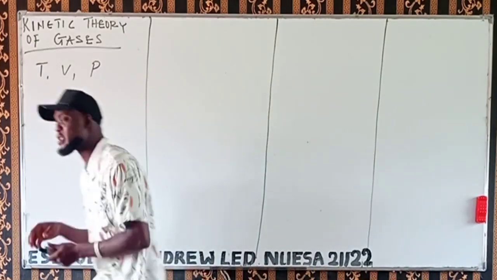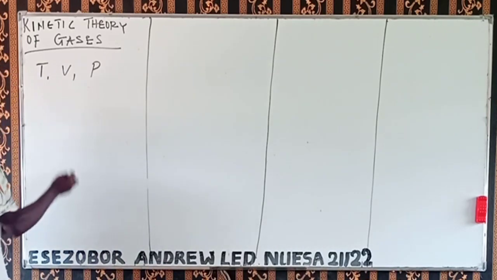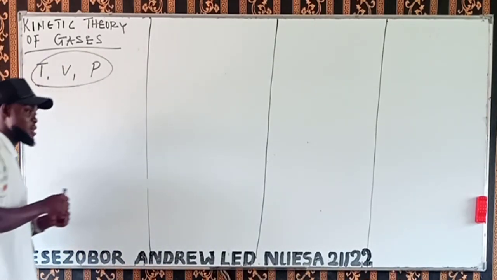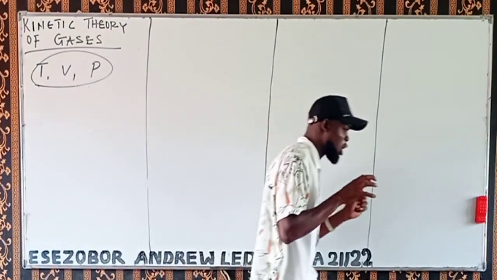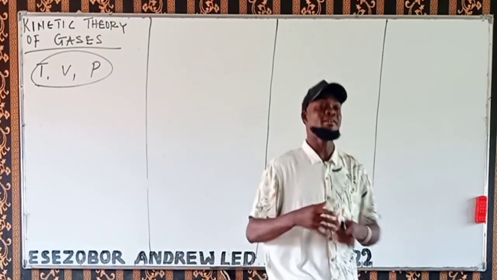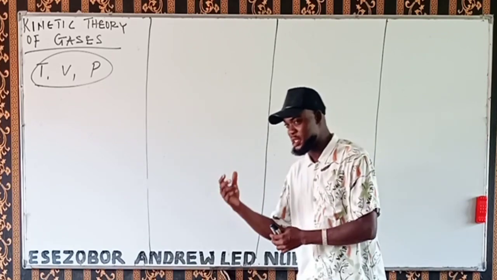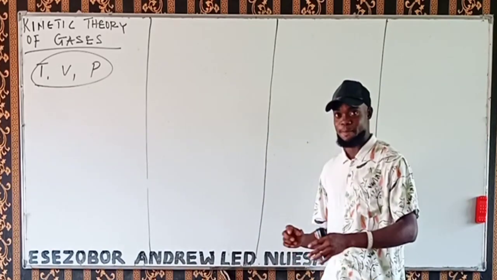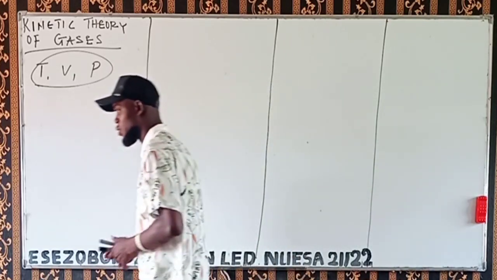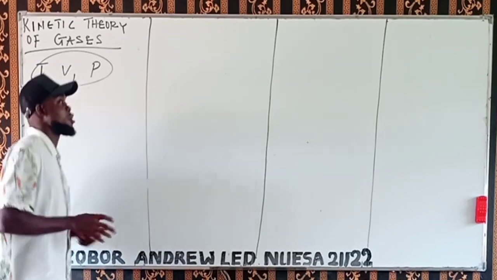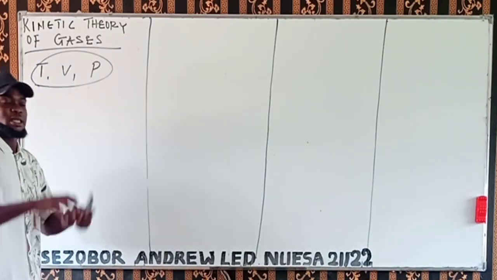Now, what is this Boyle's law? This was talking about a particular gas: if the temperature of the gas is constant, and maybe the volume is changing and the pressure is changing, but the temperature remains the same, that is Boyle's law. He was the first scientist that worked on this gas, and he derived the law.